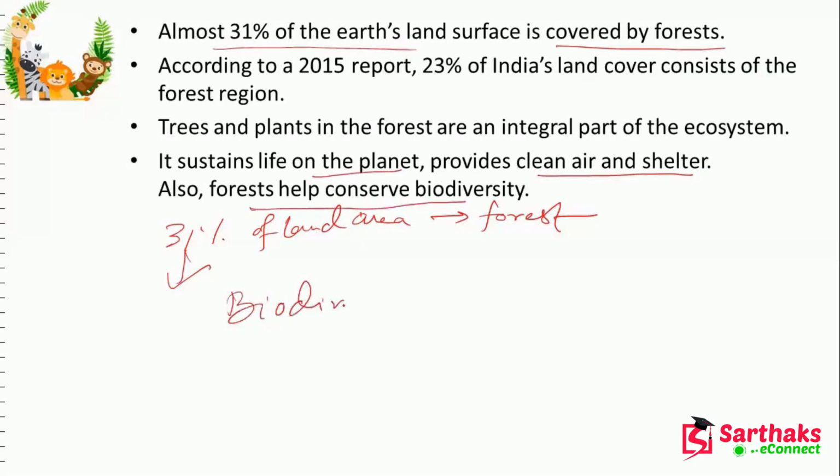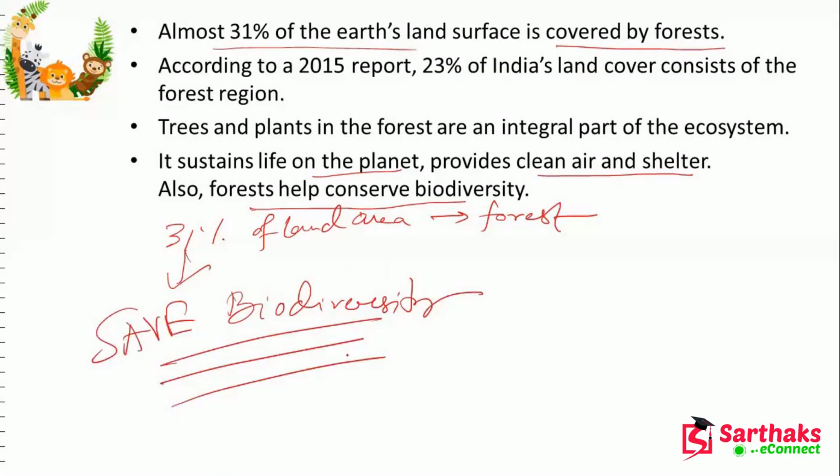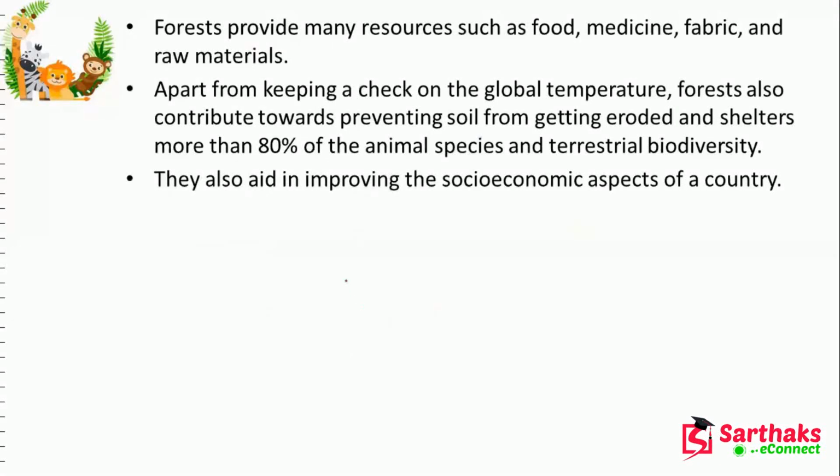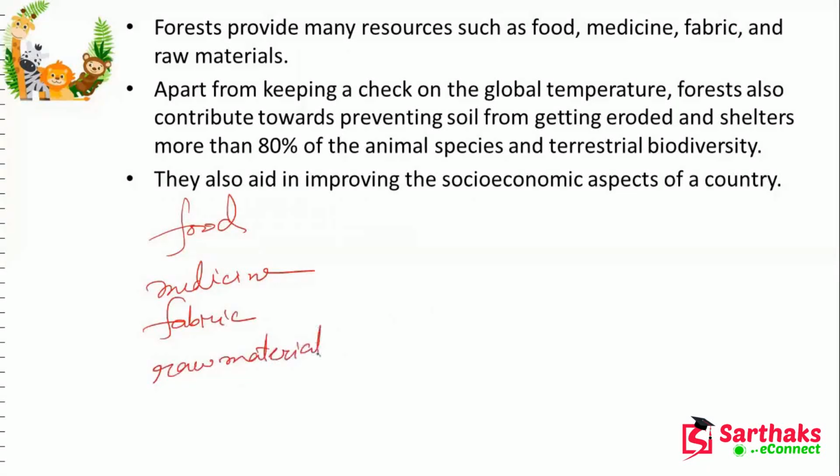So, save biodiversity. This is a very, very important thing. Now, forests provide many resources like food, medicine, fabric, raw materials for jute, and so many things. So we have to save the forest, we have to conserve the forest.